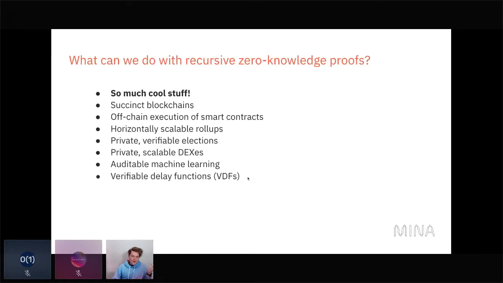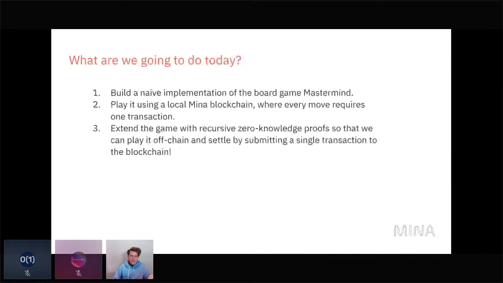So today we're going to build a native implementation of the board game Mastermind, and we're going to play it using a local Mina blockchain where every move requires a single transaction. So that sums in total to a lot of transactions in order to play the game. And then we're going to extend it using a recursive zero-knowledge proof so that we can play the entire game off-chain and then settle it just by submitting a single transaction to Mina. And so that's significantly less transaction fees. It's a significantly better user experience. There's a lot of reasons that you might want to do this.